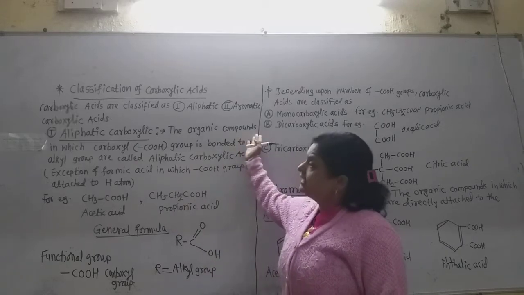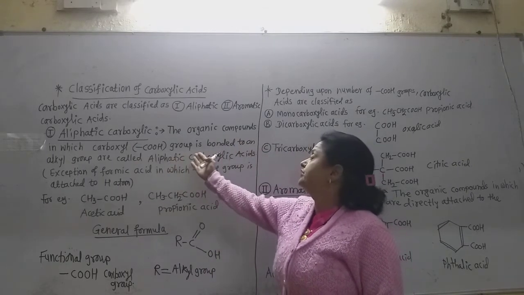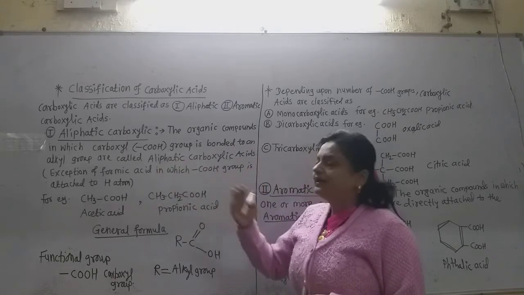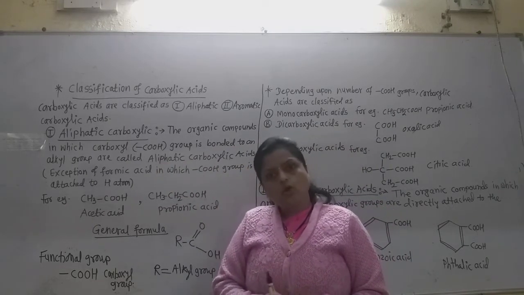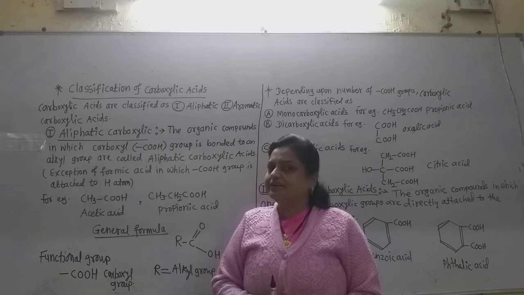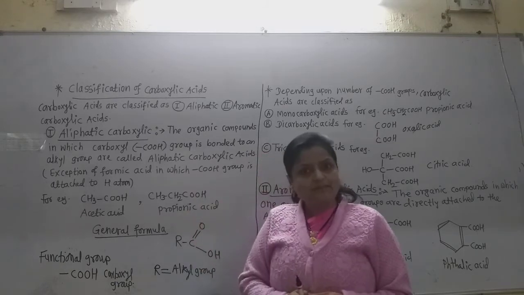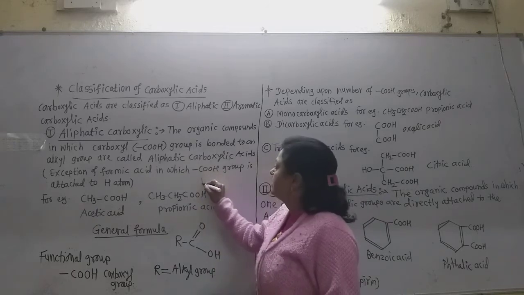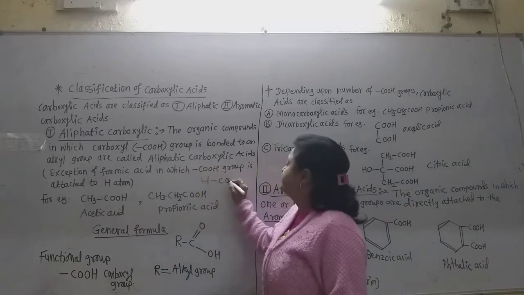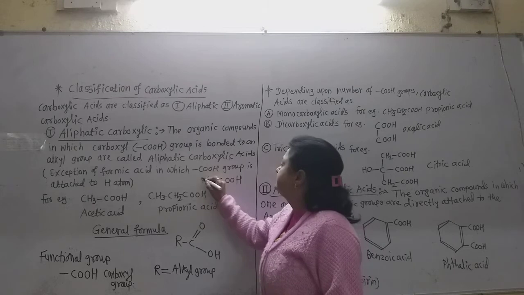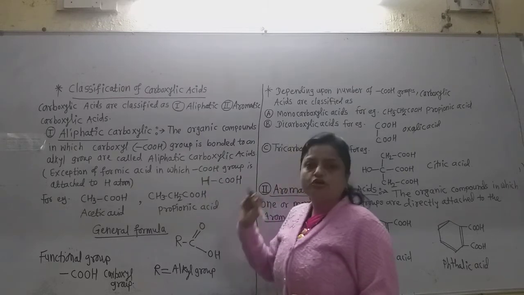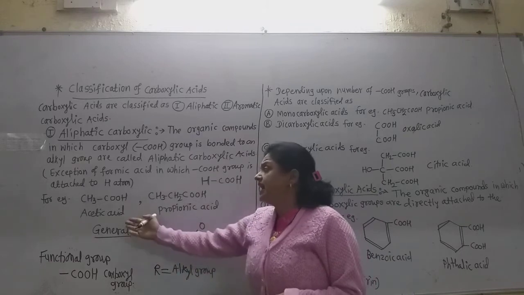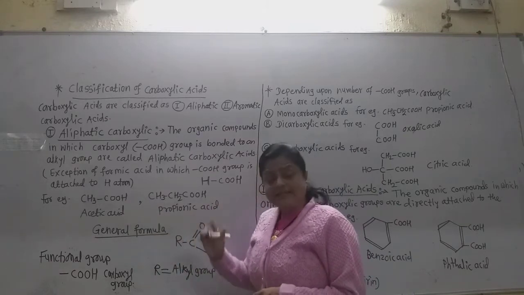So the organic compounds in which the COOH group is bonded to an alkyl group are called aliphatic carboxylic acids. Only one exception is there, formic acid, where the COOH group is attached to a hydrogen atom, but still formic acid is also an aliphatic carboxylic acid. Other examples are acetic acid and propionic acid.